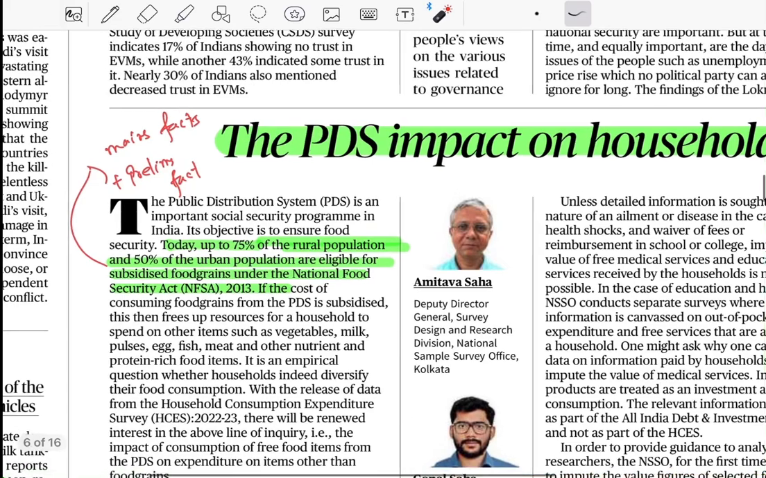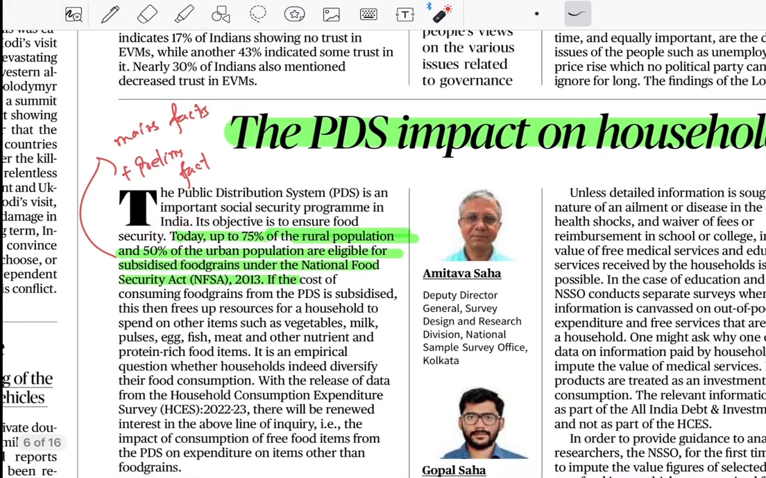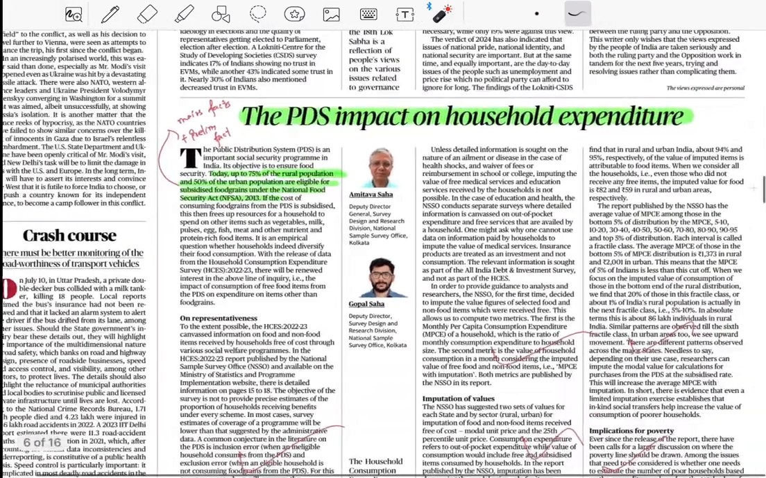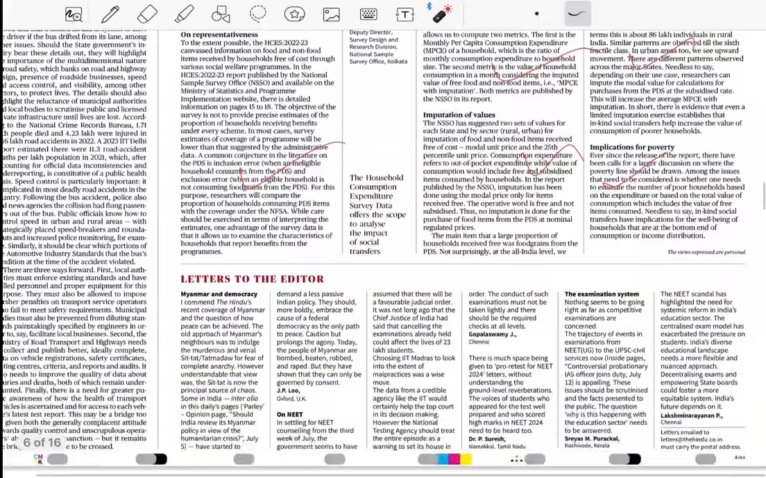Now here's another important article: PDS impact on household expenditure. Here is the data, and this data could help for prelims as well as the mains. The data says that 75% of the rural population and 50% of the urban population are eligible for subsidies on food grains under the NFSA Act. You need to remember these facts: 75% for the rural population and 50% for the urban population. This fact could be applicable for mains answer writing or as a prelims fact. Both could be used. There is nothing more important in this article.